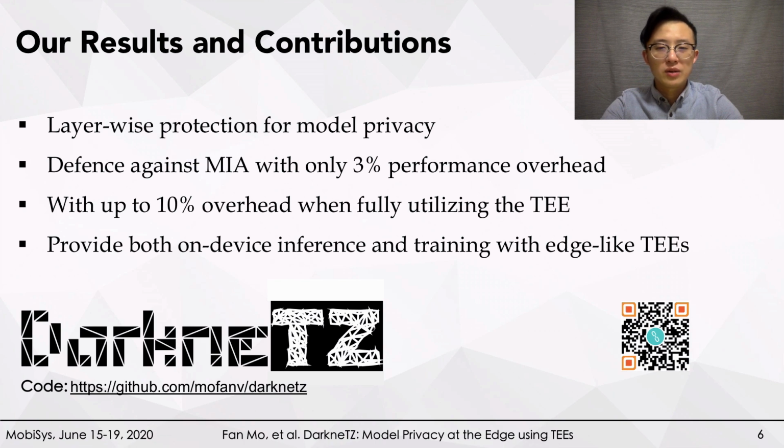Alright, now I'm going to show you our results and contributions first. We designed a framework named DarkneTZ to achieve layer-wise protection for model privacy. We managed to defend against MIAs with only 3% performance overhead without damaging model utility. When fully utilizing the TEE for potential attacks, we have a 10% performance overhead. Furthermore, DarkneTZ provides both inference and model training with an edge-like TEE, TrustZone. The code is online. I encourage you to have a look and try to play with it.